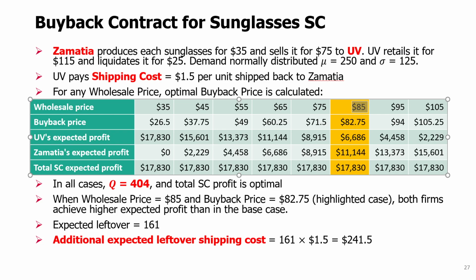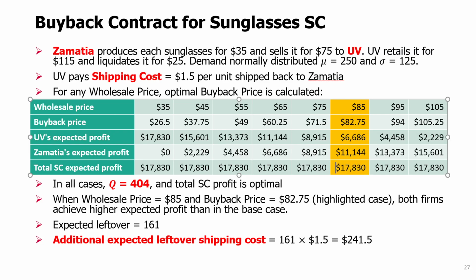So actually a better idea here in this particular example is that Zamatia offers the wholesale price higher than originally. Instead of 75, $85, and then offers the buyback price together with it. Now it's even closer to 85. Under this assumption, UV's profit will be 6,600, which is more than the over 5,000 that UV had. And at the same time, Zamatia's profit is again higher than 9,000 something. It's now 11,000. And this is what we meant by saying this is a win-win solution.